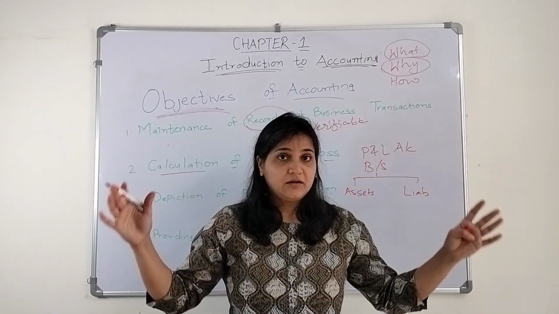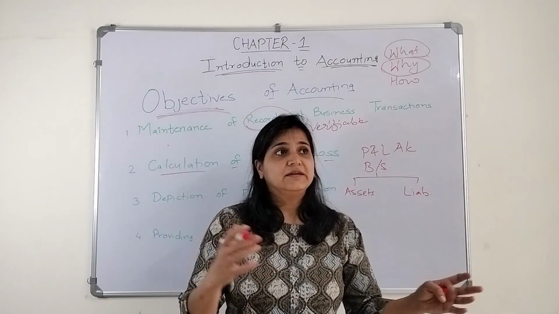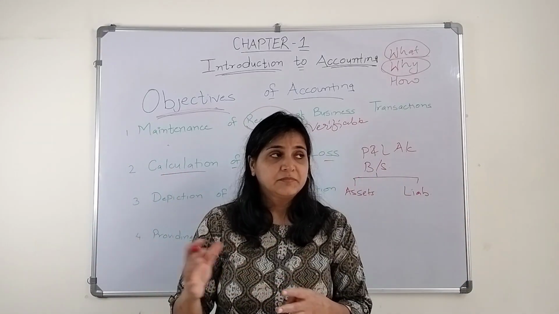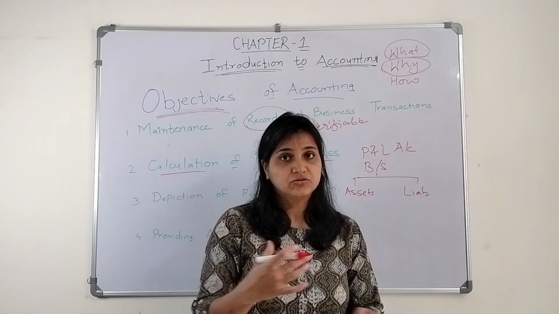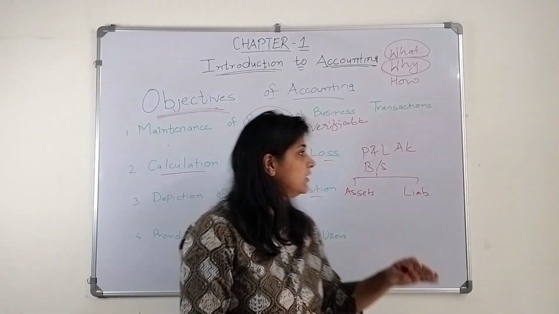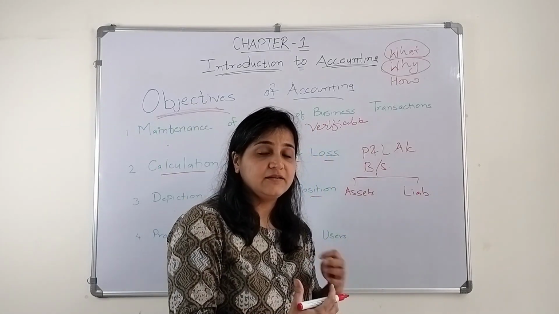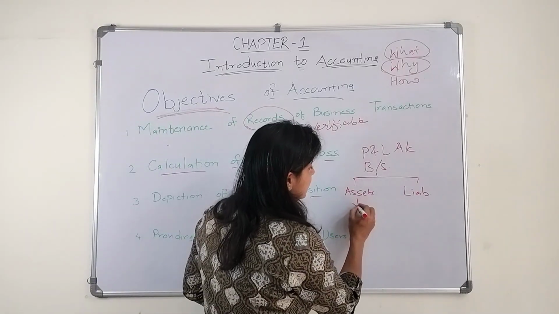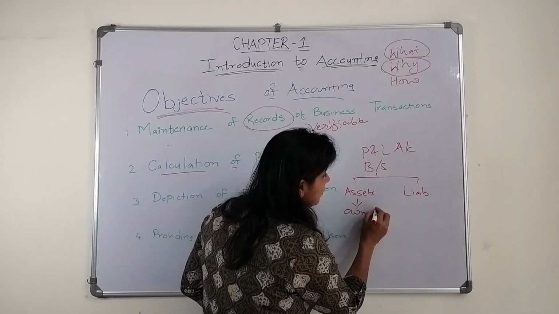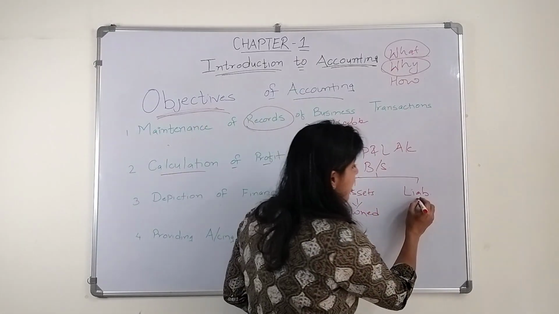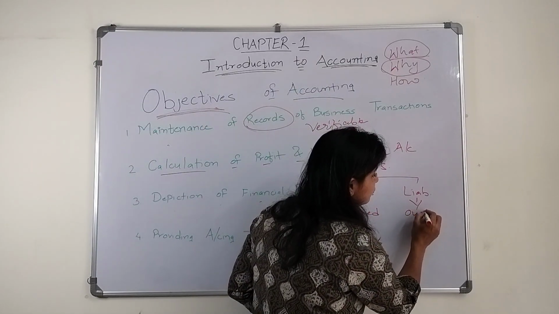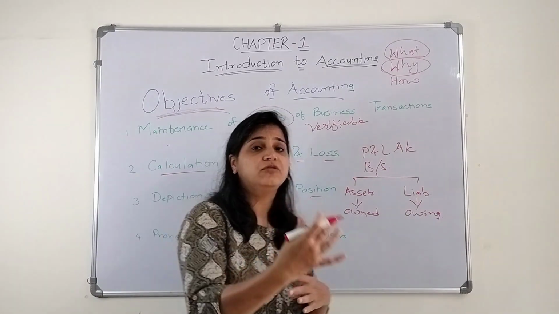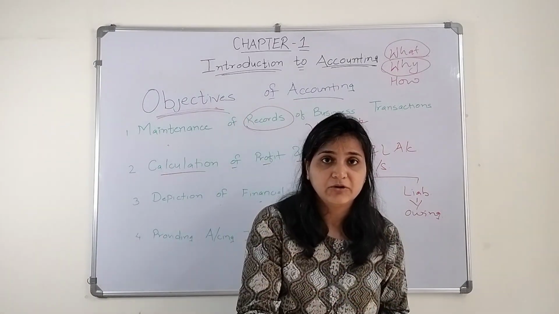An organization is running, and organizations need certain things to run. They need a building, they need furniture, they need machinery to run the business. So these are called the assets. It is what is owned by them. And how much they owe to somebody, how much they are liable to pay to somebody, that is the liability.